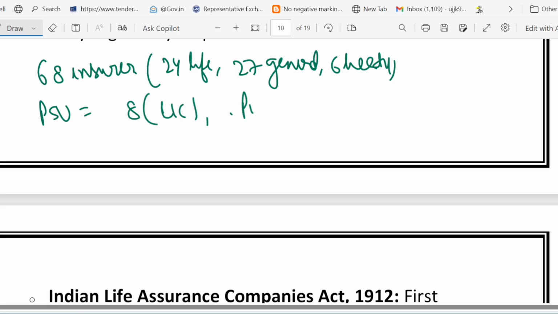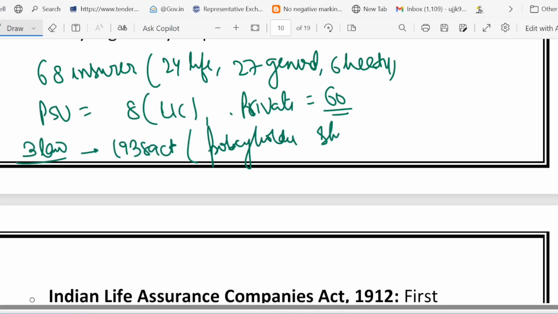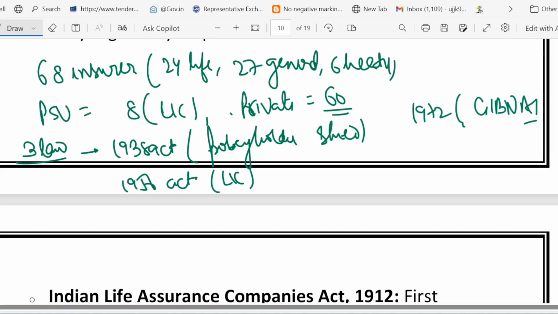If we talk about the top 3 laws, first is the 1938 Act, which is the policyholders' shield. Then we talked about the 1956 Act, which is all about LIC. And then we talked about the 1972 Act, which is called the GIBNA Act. GIBNA means Nationalized General Insurance. And these are overseen by whom? Controller of Insurance. So India's insurance ecosystem mixes private agility with public safeguard.